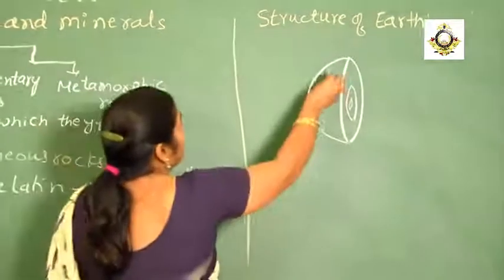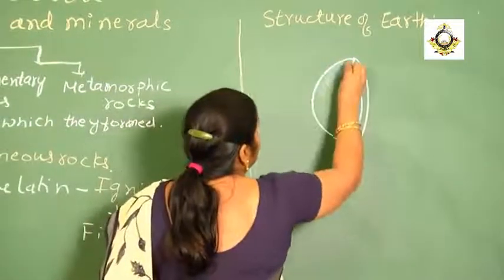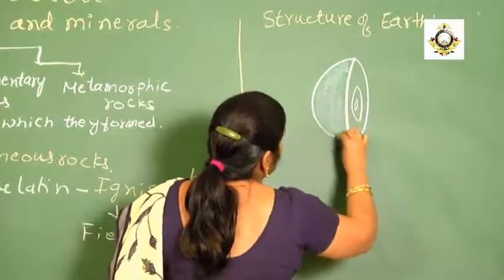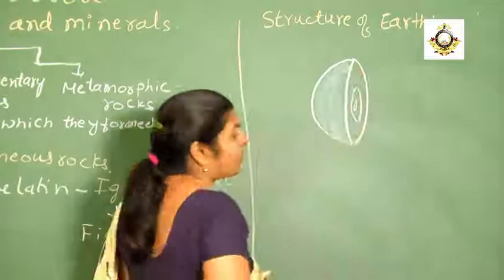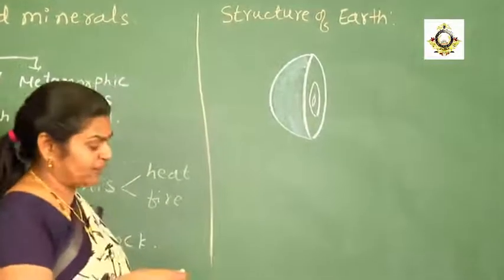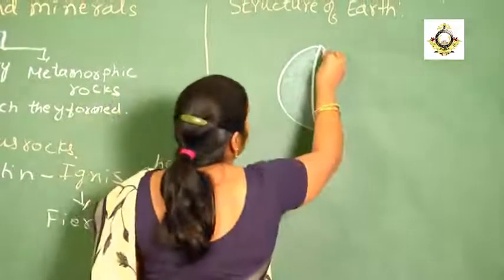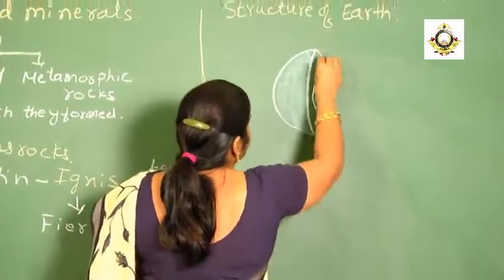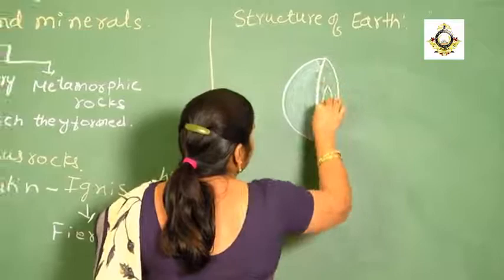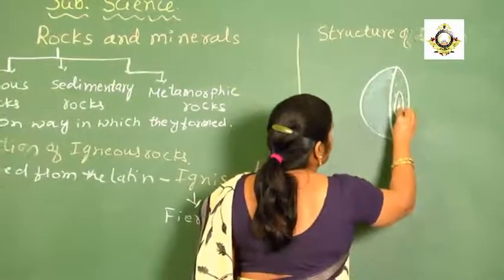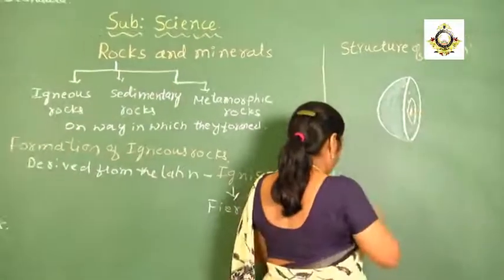Now this is the outermost layer of the earth. I am going to shade this blue because earth has got the name blue planet. This is the outer layer, and the next one is the second layer. And the next one is the third layer, and then the next one.